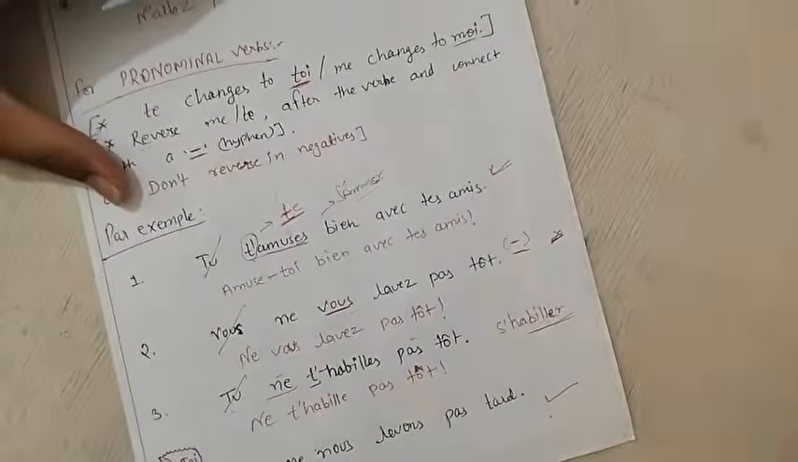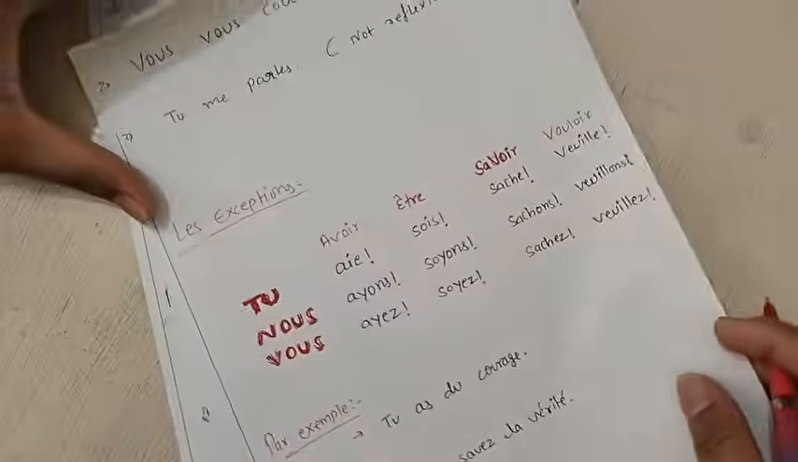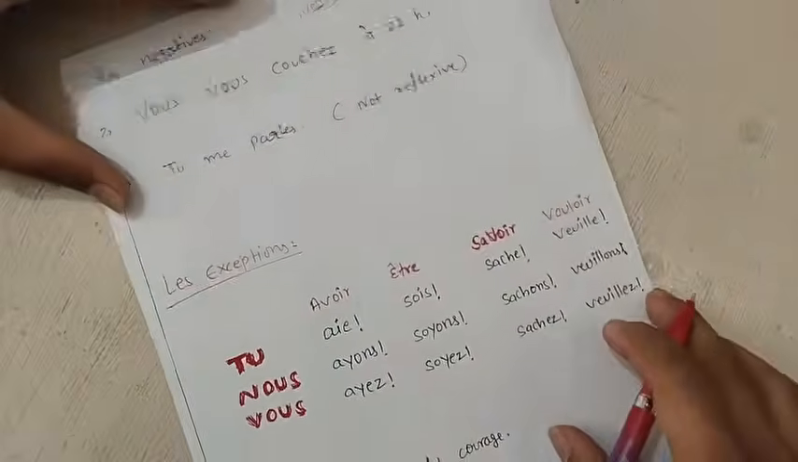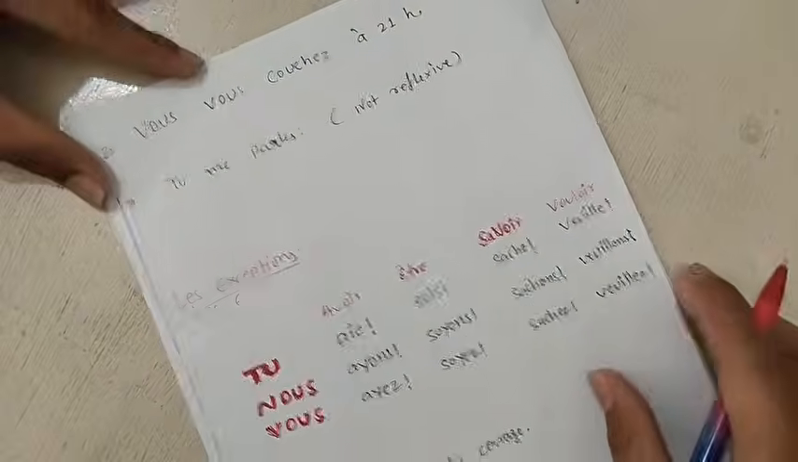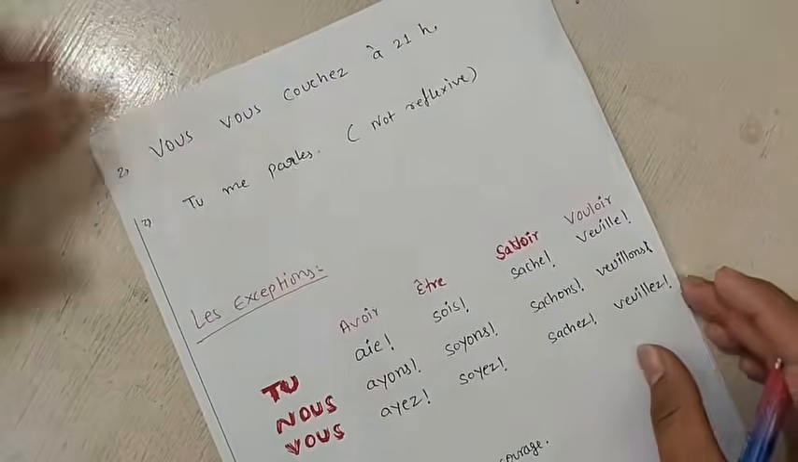Here, this we have done. For the regular verbs, we can easily frame sentences like this. But what happens if some exceptional verbs are there? As you already know, French is full of exceptions. A lot of exceptions are there.